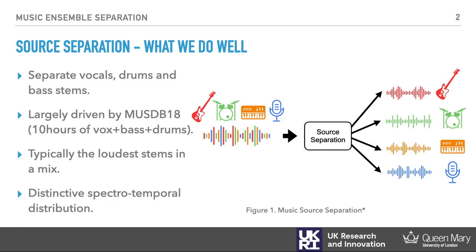Music source separation research has seen great advances in recent years. We have achieved great results in separating vocals, bass, and drums from songs. These methods work very well and generalize respectably in real-world scenarios, but this research has been largely focused on the stems shown here, that is vocals, bass, and drums. This has been especially aided by the very popular MUSDB dataset, which is one of the largest and easy-to-use music separation datasets available.